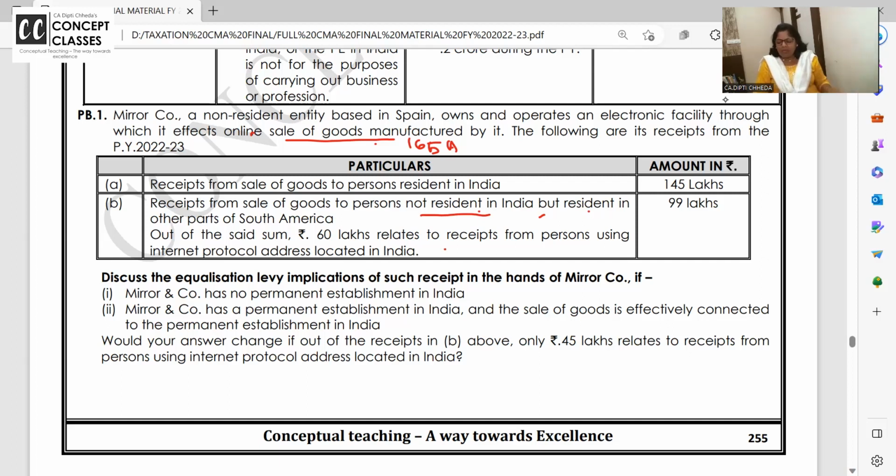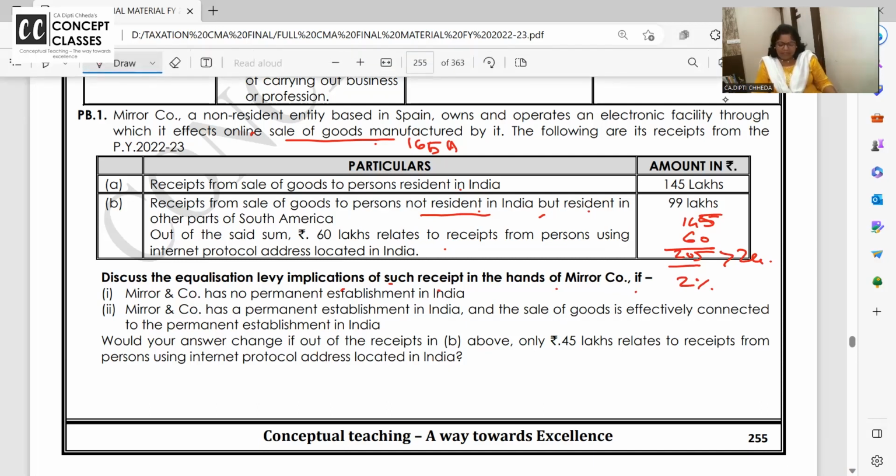India से इसकी booking हुई है. 60 lakhs. So 145 lakhs I have sold to a resident, and 60 lakhs. मिला के कितना हुआ? 295. Is it exceeding 2 crore? Yes. Should I pay 2% tax in India as equalization levy? 165 में covered है. Discuss equalization levy and its implication if this company has no PE in India.